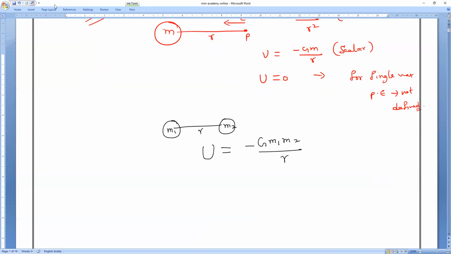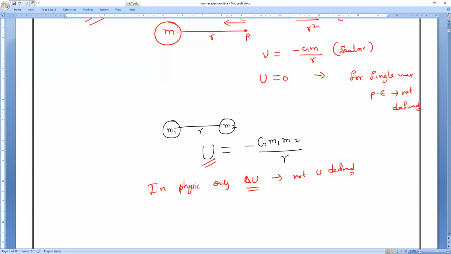Also, one more thing, I already taught you this. In physics, it is not possible to define U. In physics, we can only define change in U. Do you understand, everyone? Change in U we can define, U itself cannot be defined. Always, we can define change in potential energy.